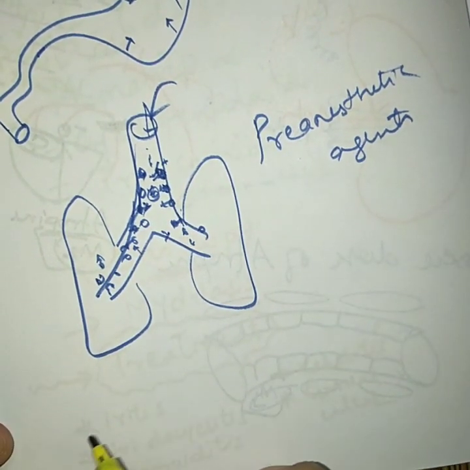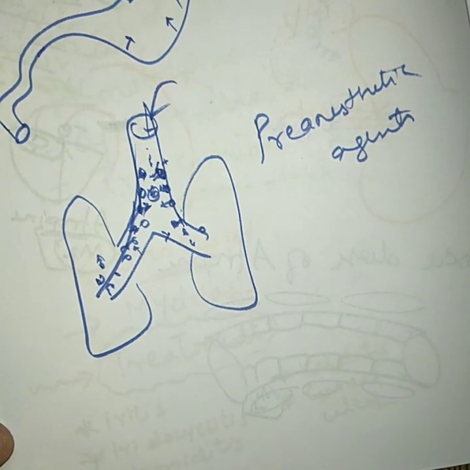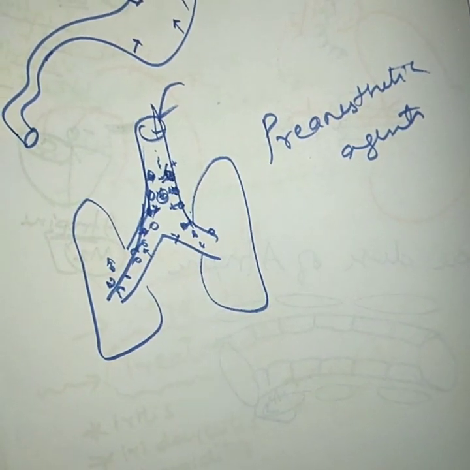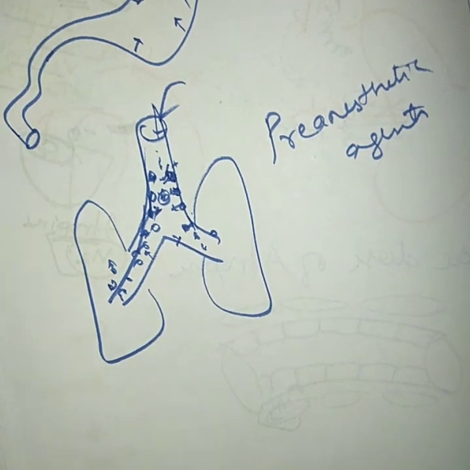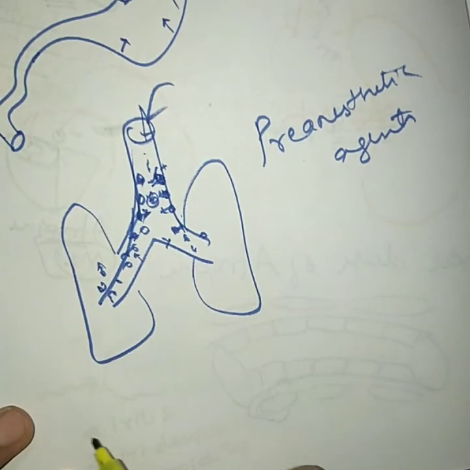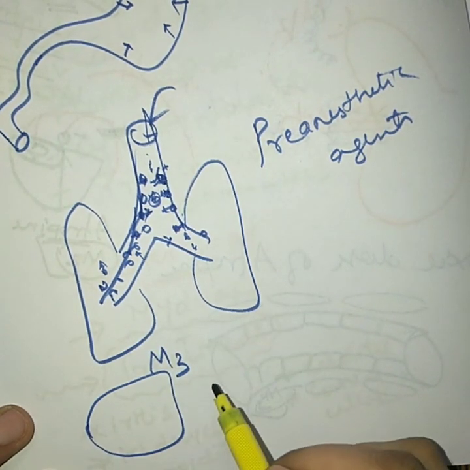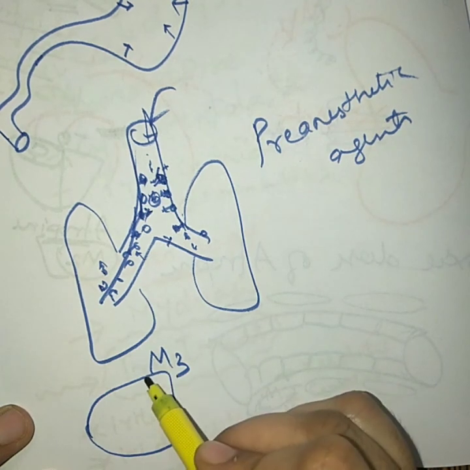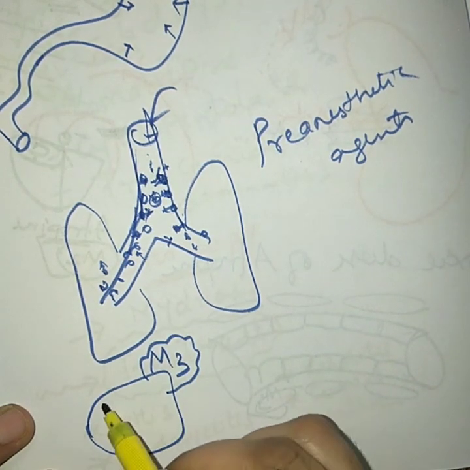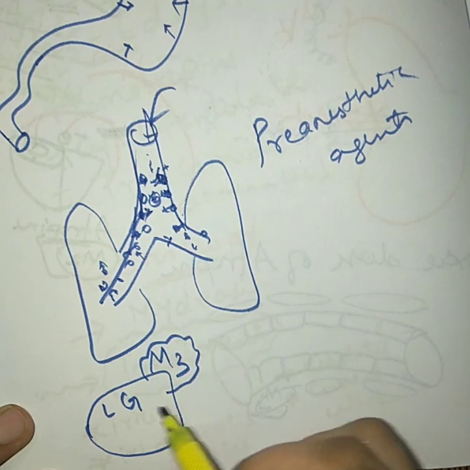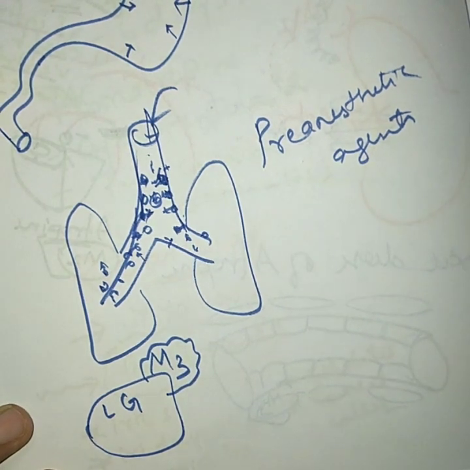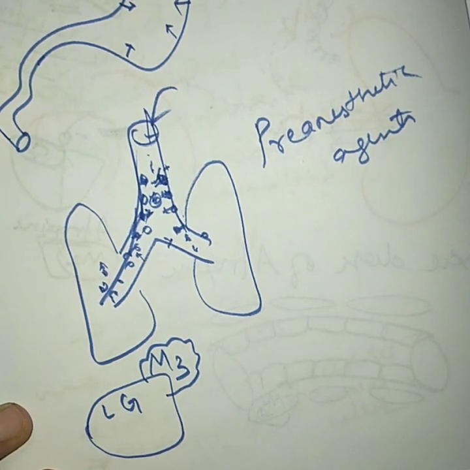Okay, when there is reduced secretion of your lacrimal gland. Lacrimal glands are basically present in your eyes, which will keep the eyes wet. Now suppose this is your lacrimal gland, which contains M3 receptor, which is responsible for lacrimal fluid secretion. When these M3 receptors in your lacrimal gland are blocked, there won't be any lacrimal secretion, because of which the eyes will become very dry. You will feel like some sand is present in your eyes. So that is known as xerophthalmia. Xerophthalmia means dryness of the eye.